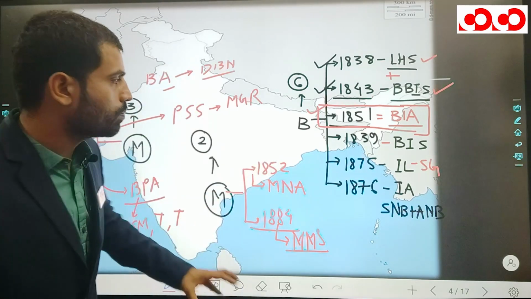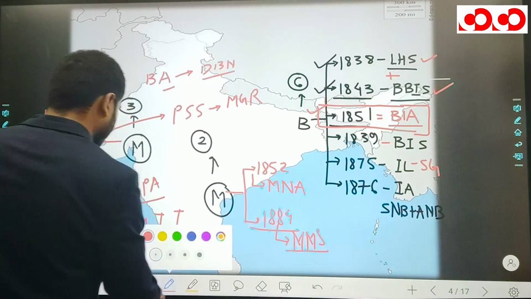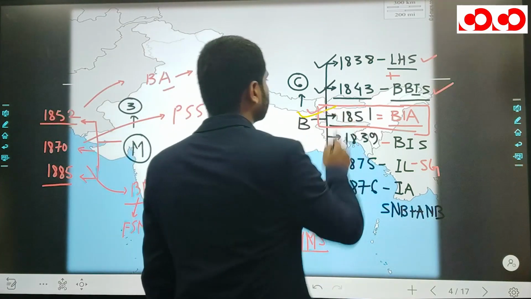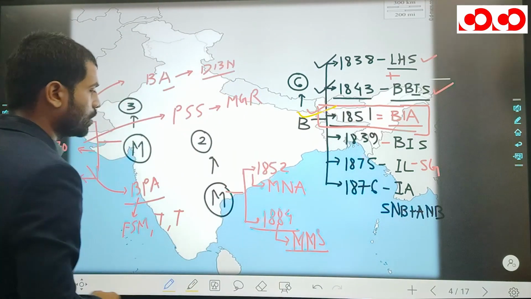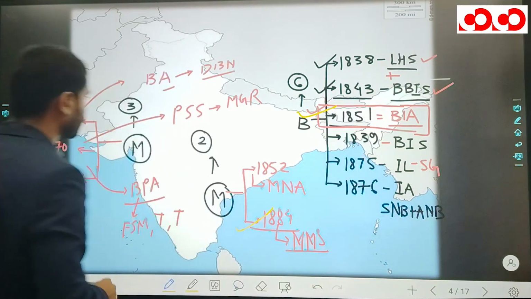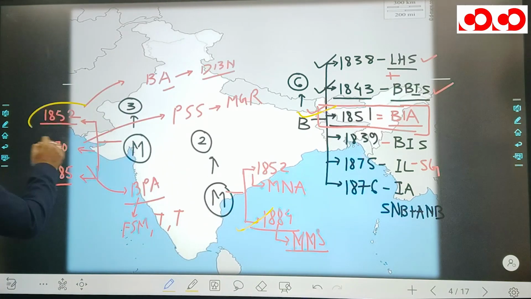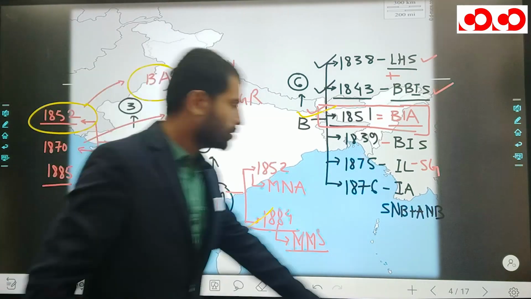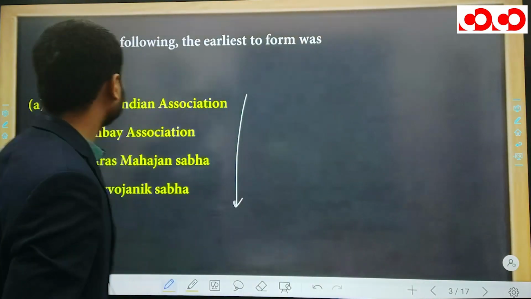So here are some points which are related to our question. First one is British India Association, which was established in 1851. Next, Madras Mahajan Sabha 1884, Bombay Association 1852. Remember Bombay Association in 1852. So let's get back to our question.